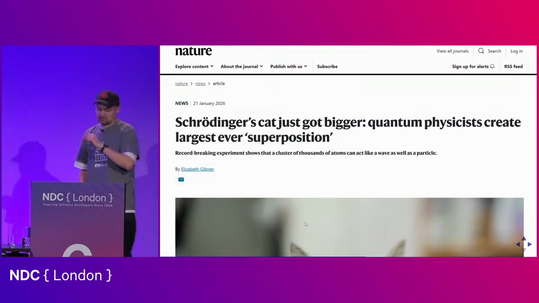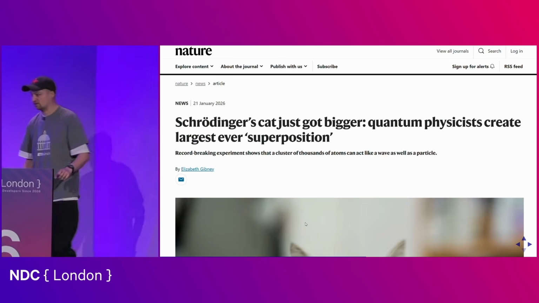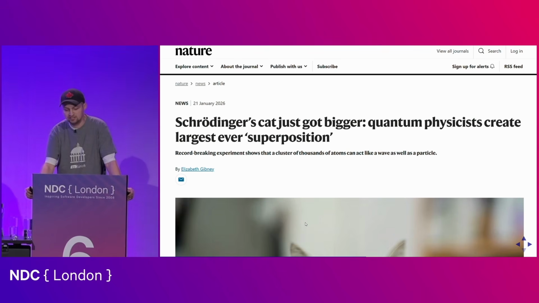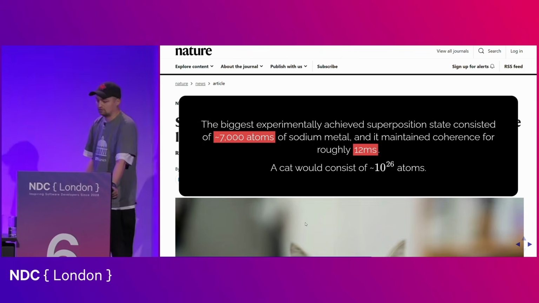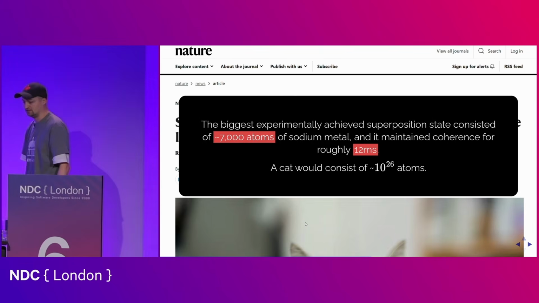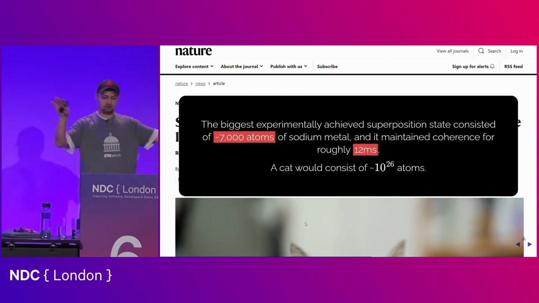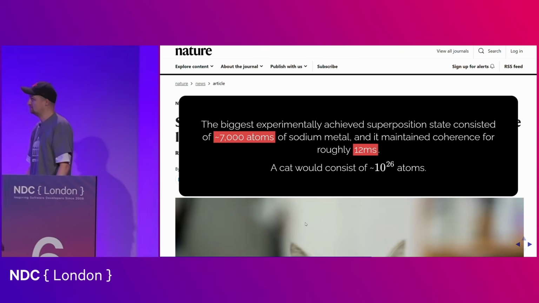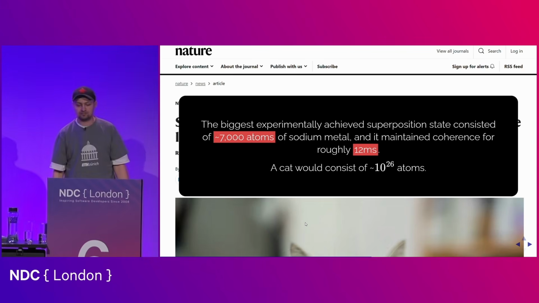So this just happened last week. There was a paper in Nature where scientists at the University of Vienna created the largest superposition state ever. It consisted of about 7,000 atoms, and for that, they cooled them down to, I think, minus 176 Celsius. The superposition was maintained for 12 milliseconds.